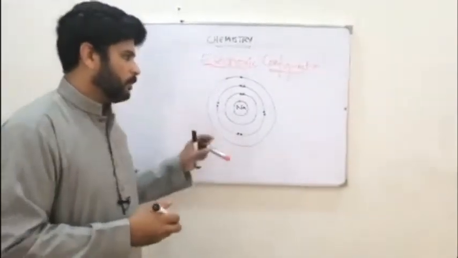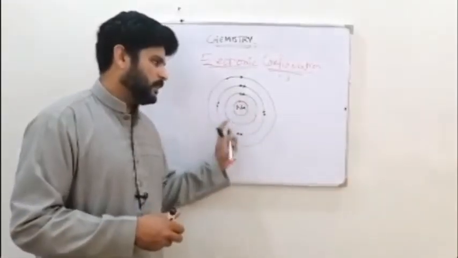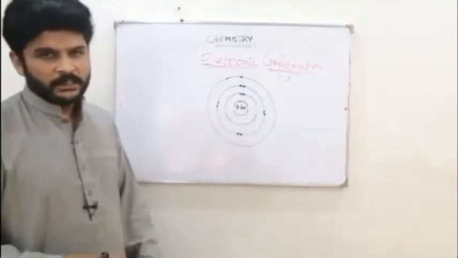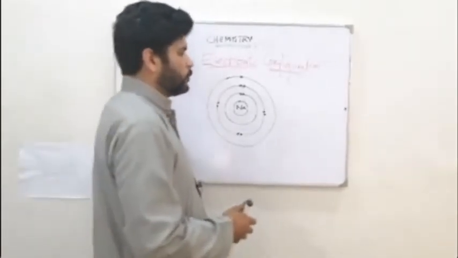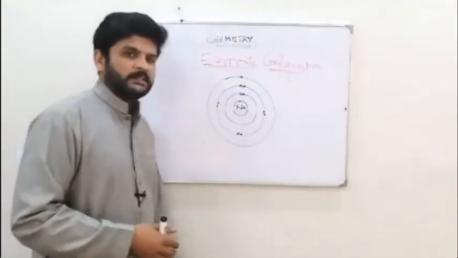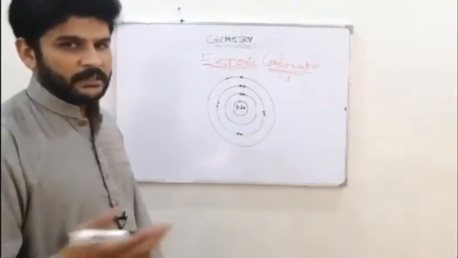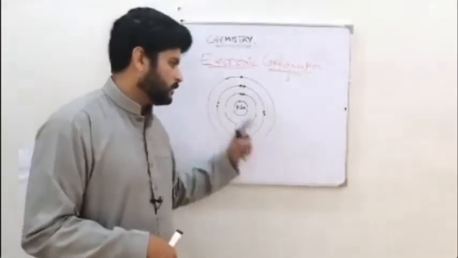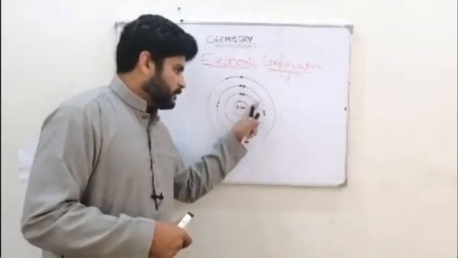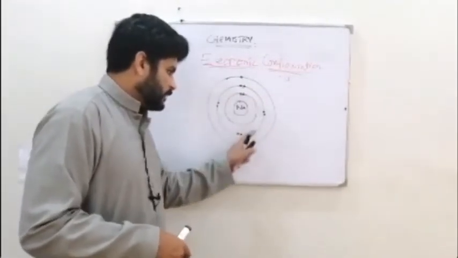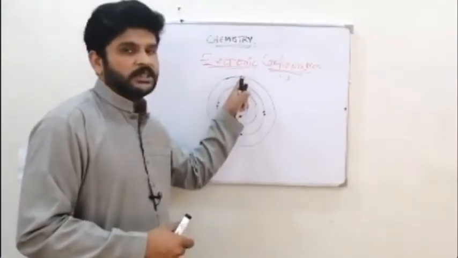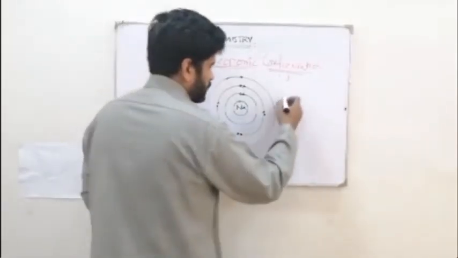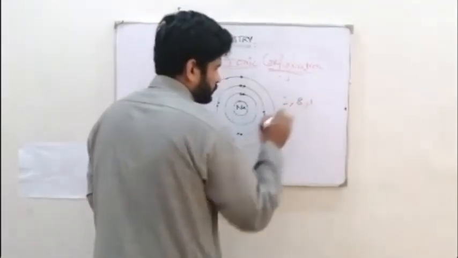How did I come to know how they have arranged themselves? There are 1, 2, 3 different shells, right? Although they are named K, L, M, you don't need to remember these names here. It's related to A levels. In the first shell there are 2 electrons, in the second shell there are 8 electrons, and in the third shell there is 1 electron. So the electronic configuration of sodium is 2, 8, 1.